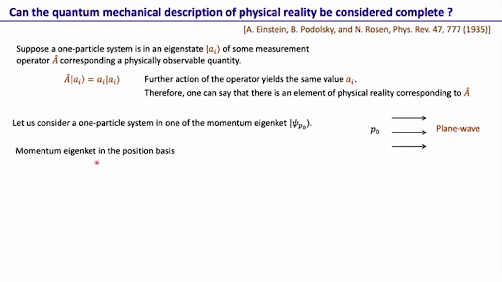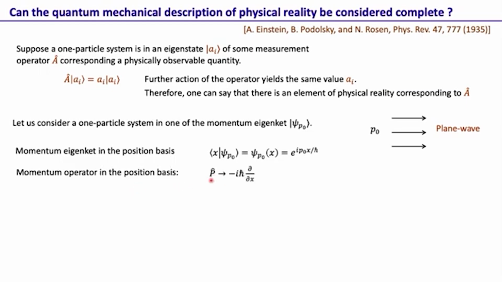Now, such a momentum eigenstate in the position basis can be found by taking the projection on the position basis, and we know this is given by the plane wave function, e^(i p_0 x / h bar), where p_0 is a number and that is the momentum of the one particle system. The momentum operator in the position basis, we know it is given by, this is basic quantum mechanics we are just doing here.